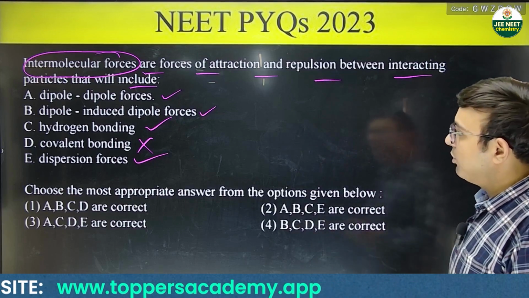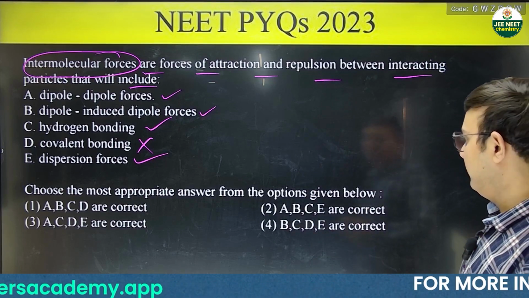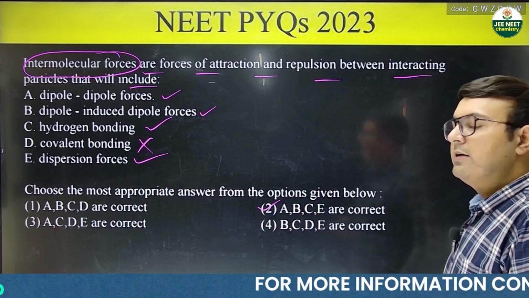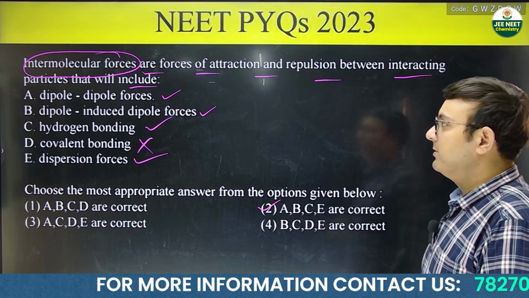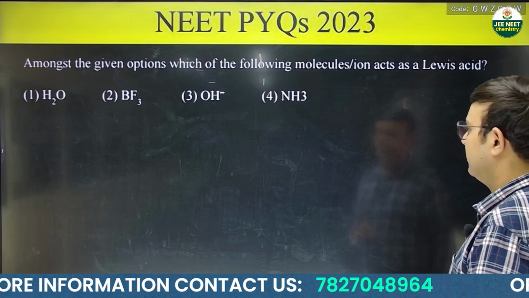So now which option is correct? A, B, C, E. Look for A, B, C, E. Here you have A, B, C, E. So this becomes your correct answer. We'll go to next question.